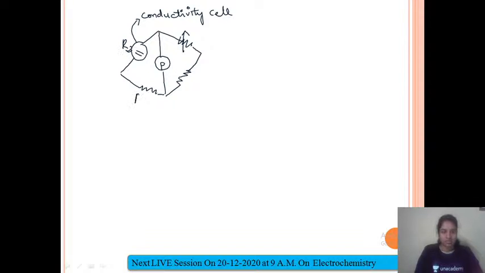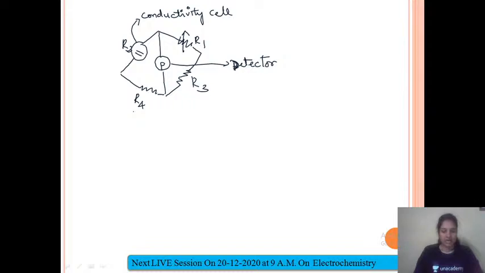I can name this as R4. This is R1. This is R3. This is a Wheatstone bridge. This is your detector. In physics practically you have learned this, so probably you'll be knowing about it.